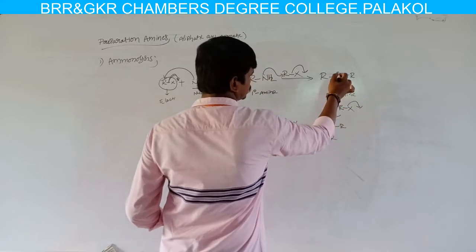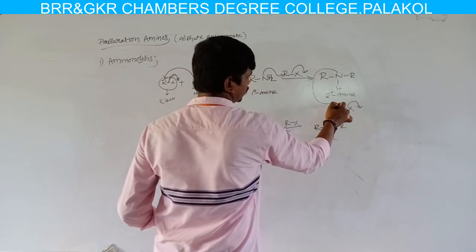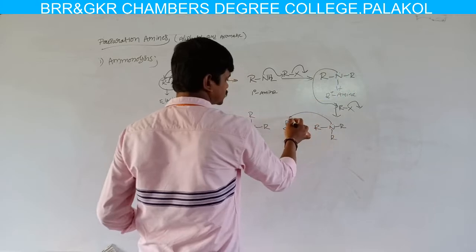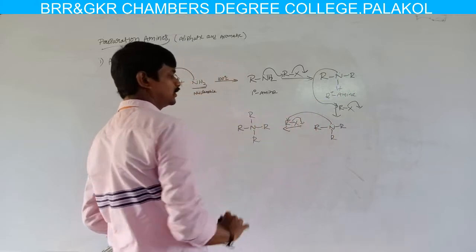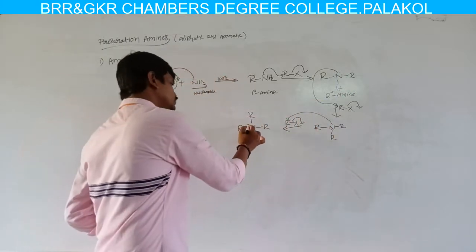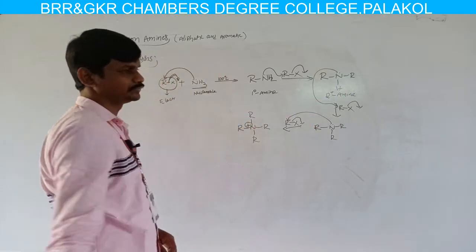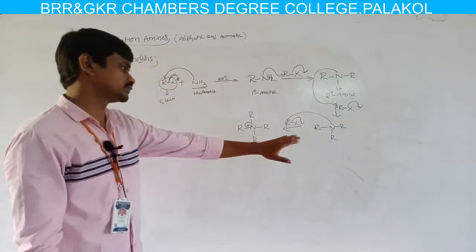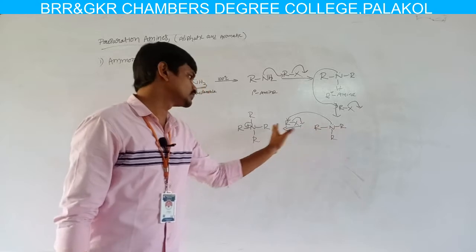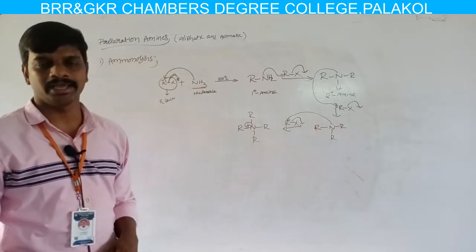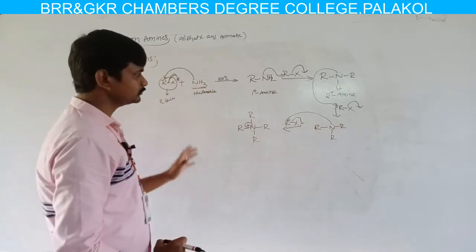Here the halogen cleaves from the molecule, and the lone pair of electrons attacks the carbocation. The lone pair of electrons on nitrogen attacks the alkyl carbon, so that the nitrogen gets a positive charge. There is no loss of hydrogens. Here hydrogens are absent, so the nitrogen carries a positive charge.